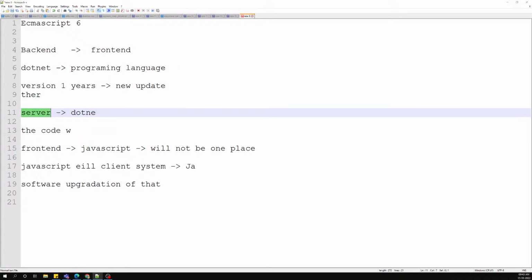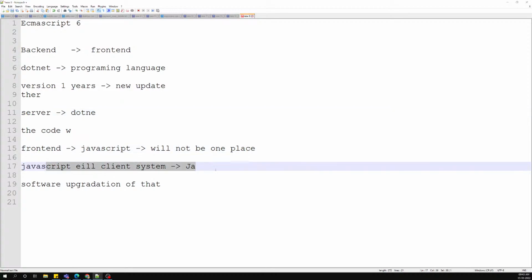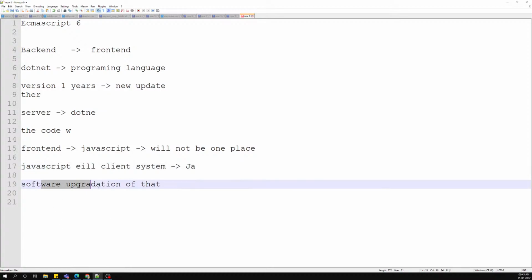So whatever the output that server gives, the client will be able to see it. But whereas the JavaScript, this is not the case. JavaScript will be executed in the client system, that is nothing but the browser. So we cannot ask the user to please install the latest browser to access our website. We cannot say like that.